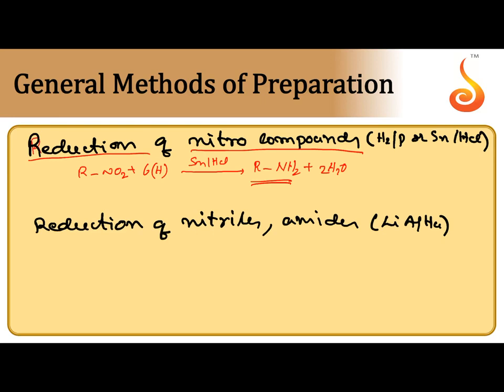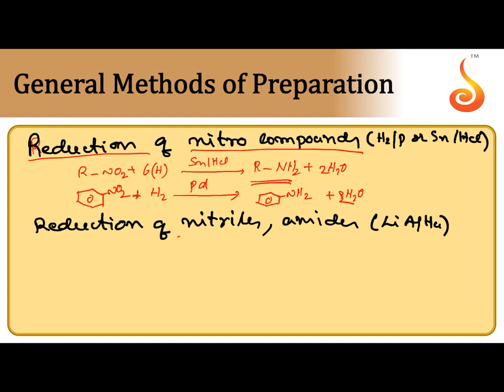Instead of acid medium, catalytic hydrogenation we can also do. When nitrobenzene is subjected to catalytic hydrogenation in the presence of palladium, same process, oxygens are replaced with hydrogen. We can get aniline. So here, in the reduction, a decrease in oxidation number by 6 units takes place.